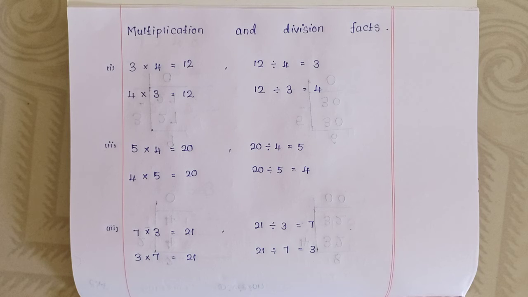7 multiplied by 3 is equal to 21. 3 multiplied by 7 is equal to 21. 21 divided by 3 is equal to 7. 21 divided by 7 is equal to 3.